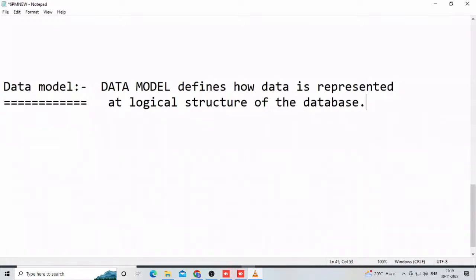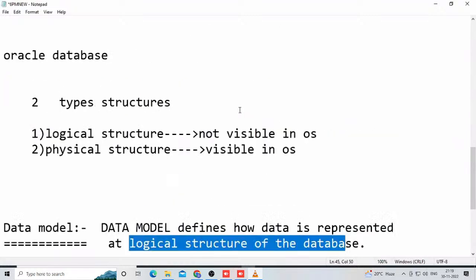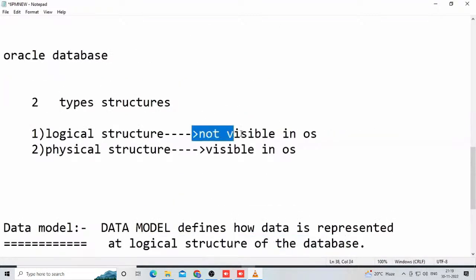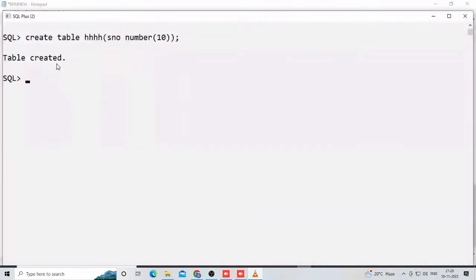And now check it out. What is a logical structure? As I said in previous classes, a structure which is not visible in the operating system is called a logical structure. Maybe you create a table, and it is not visible in the operating system, but that structure is visible in the database. Very good. Now in this database, how is data represented? It is in the format of records, but these collections of records are in matrix format.